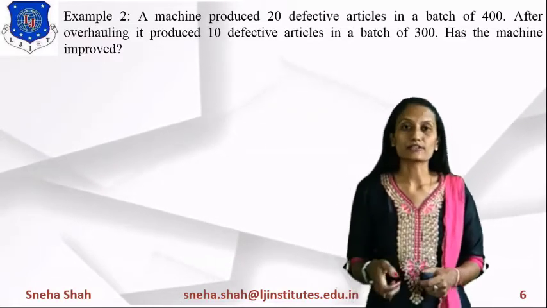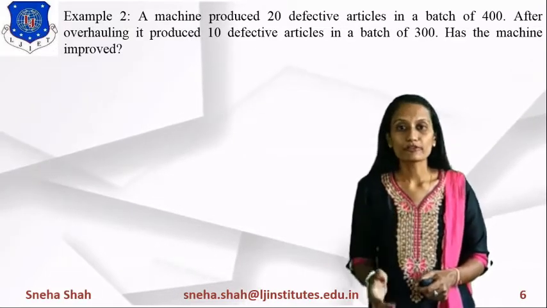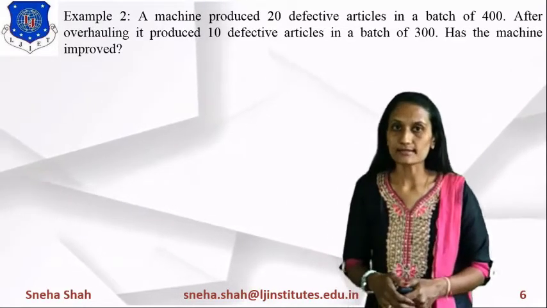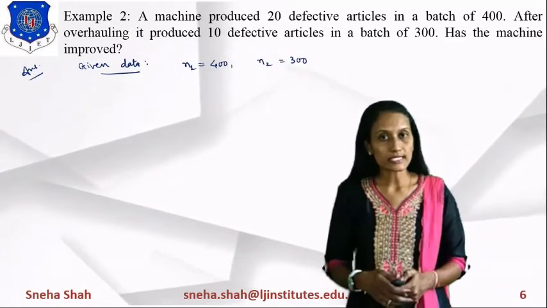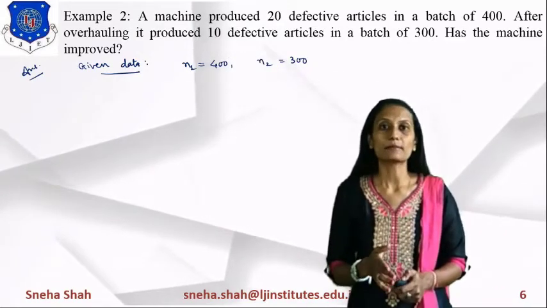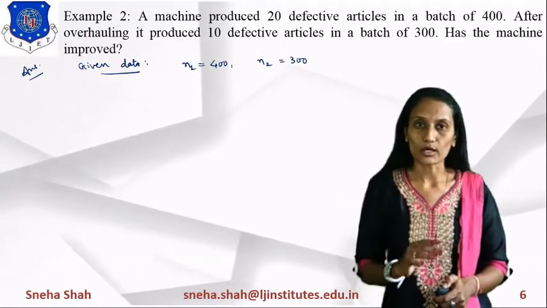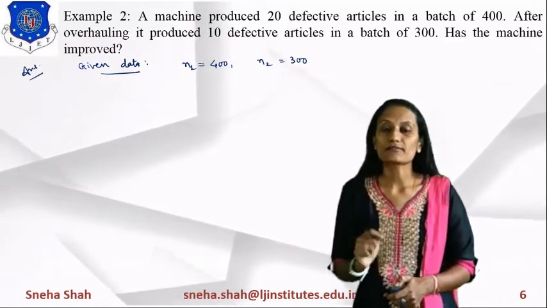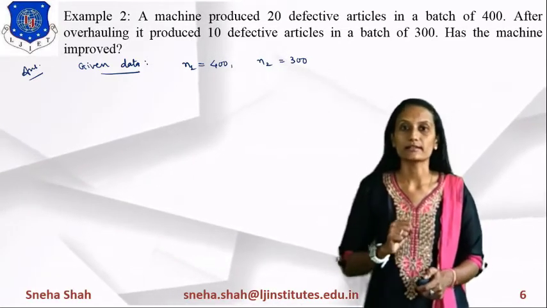So in this we are assuming that these two things are same. Before going to this, we will start solving this example from the given data. Now which data is given to you? Total number of samples are 400 before overhauling, 300 after overhauling, right? So total number of samples N1 equals 400 and N2 equals 300.